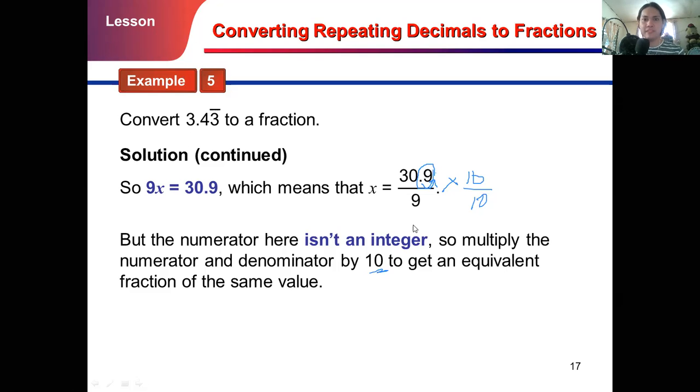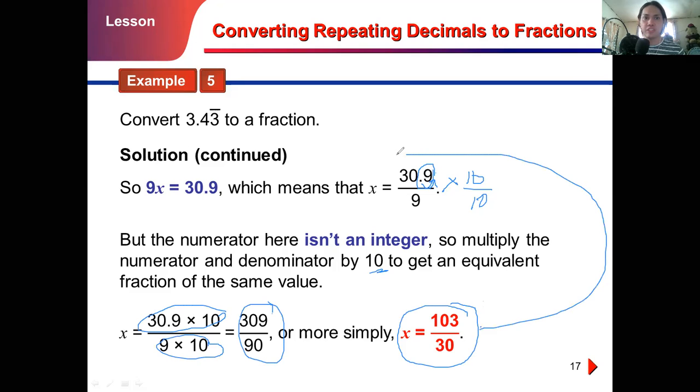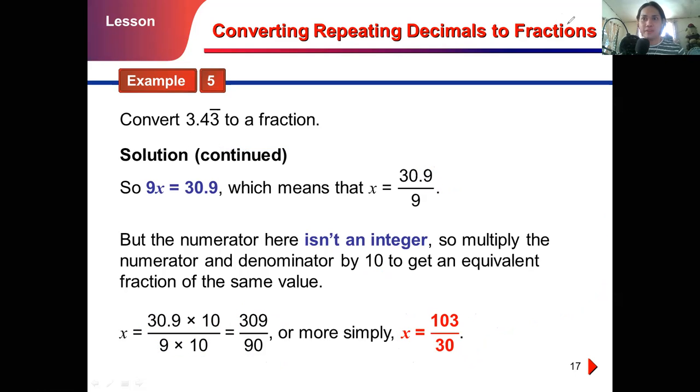So after that, we multiply 30.9 times 10, as you can see, and 9 times 10. That gives us 309 over 90. Or we can simplify it, and then it gives us 103 over 30. And this is our answer, the fractional or rational form of 3.43 vinculum. Easy, right? Sorry, in this case, there is no shortcut.